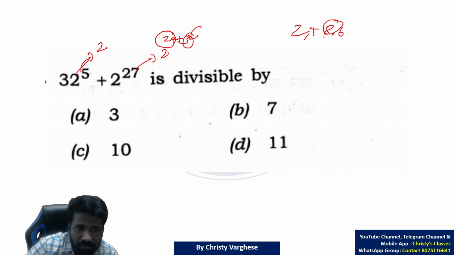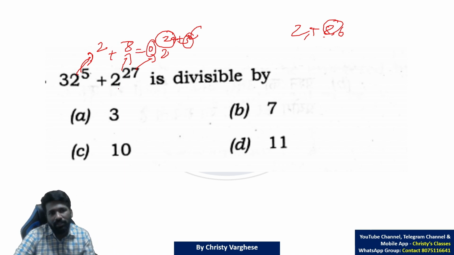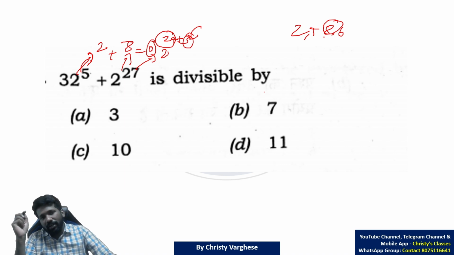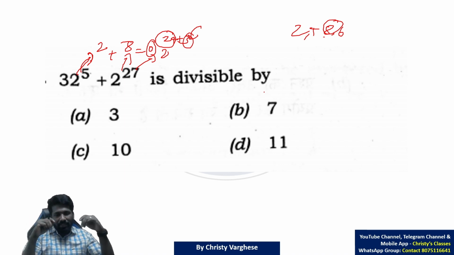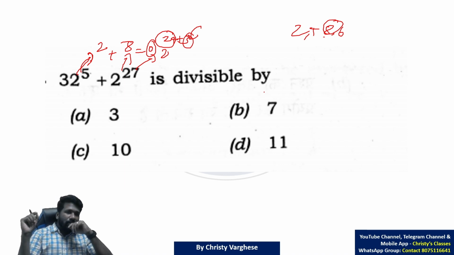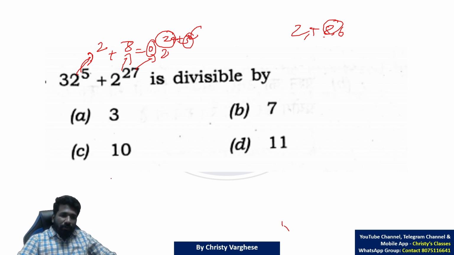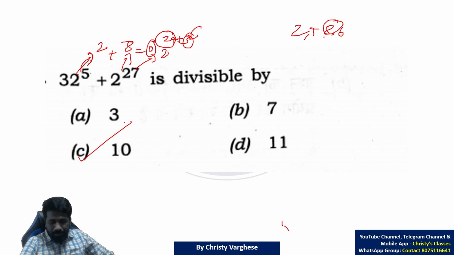So the last digit of 32 raised to 5 is 2. The last digit of 2 raised to 27 is 8. Adding those two last digits, you will get the last digit as 0 for the sum. Last digit is 0 means the number is a multiple of 10. Test of divisibility of 10: if a number is divisible by 10, its last digit should be 0 only. So here we understood the last digit will be 0. So the answer will be option C. That is the second approach.